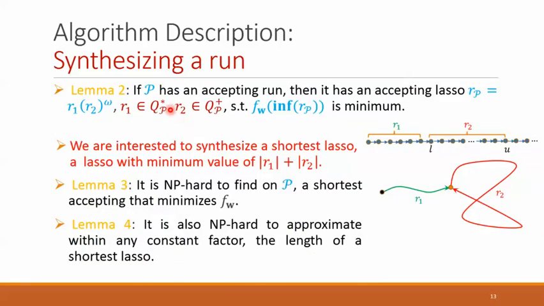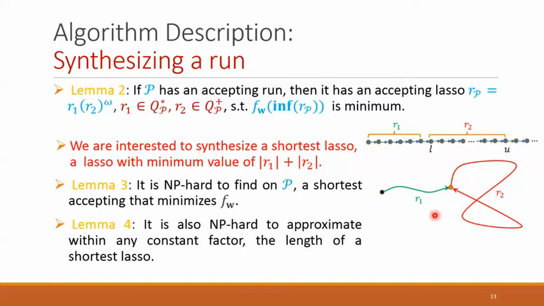Lemma 2 says that if P has an accepting run, then it has an accepting lasso that minimizes the cost function. Because of this, we look only for lassos, because they are easier to find. A lasso has two parts, a prefix part R1, which is a path from the initial state to a midpoint, and a suffix part R2, which forms a cycle from that midpoint back to itself.